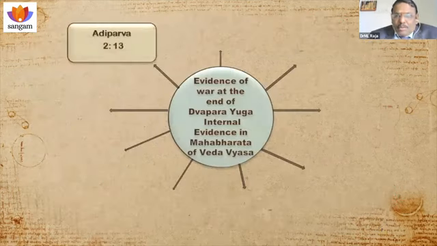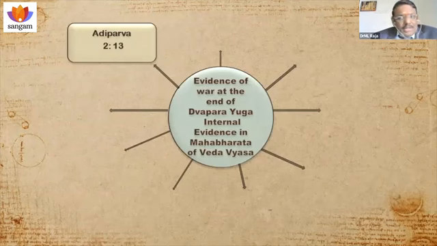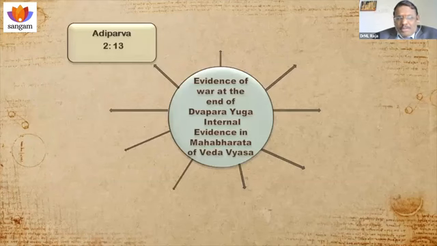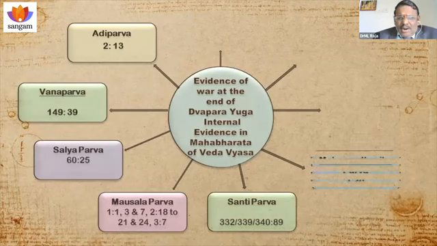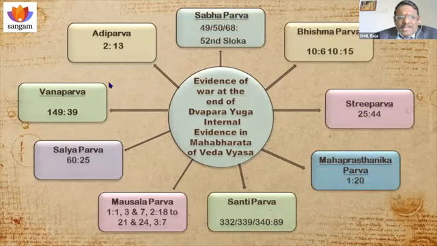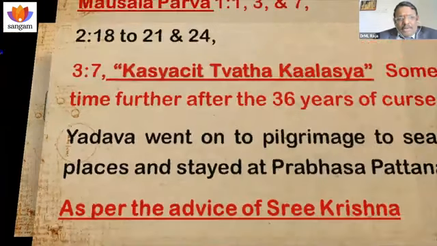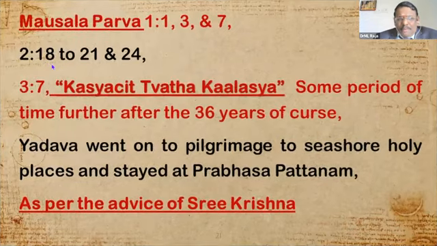Last session one person asked, it is only 36 years of curse, but you are taking 41 years, 5 years more. I have to explain that also. So all these 9 parvas, this is the adhyaya number, this is the sloka number. In 9 out of the 18 parvas of the Mahabharata text it is mentioned that the Mahabharata war was fought just before the beginning of Kali Yuga, and the 36 years curse is mentioned both in Stri Parva and Mausala Parva also. So in Mausala Parva, these are all the adhyaya numbers and sloka numbers.